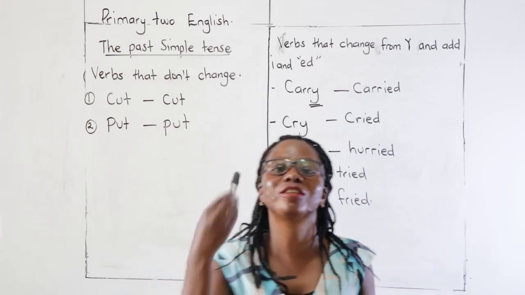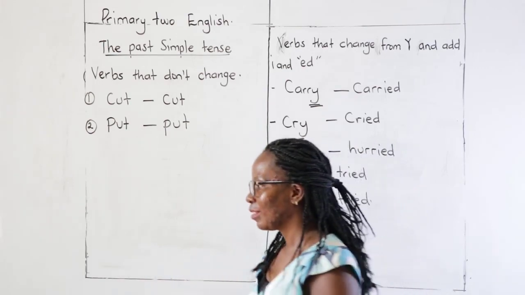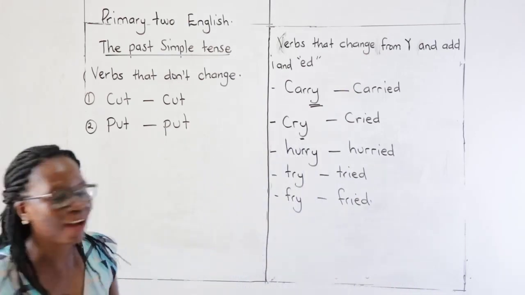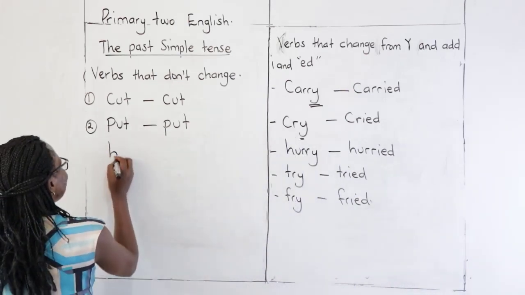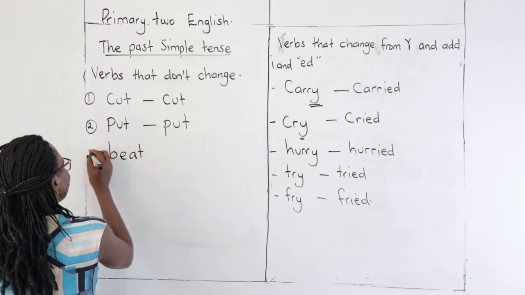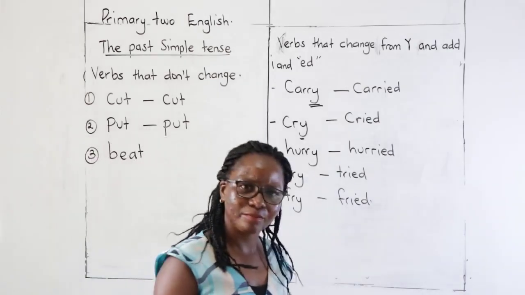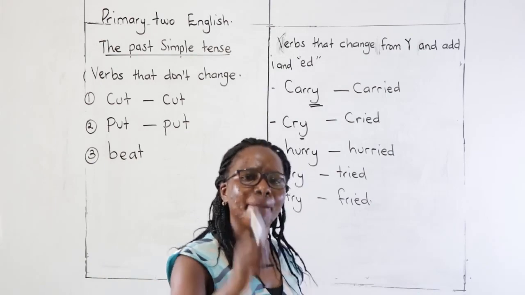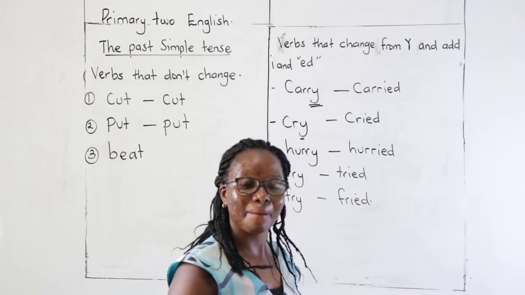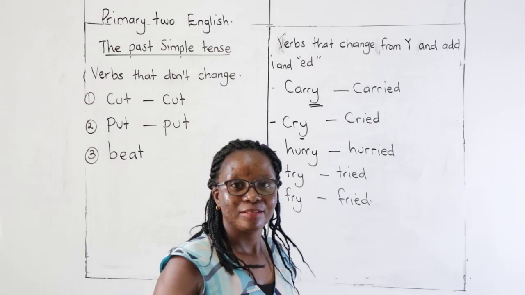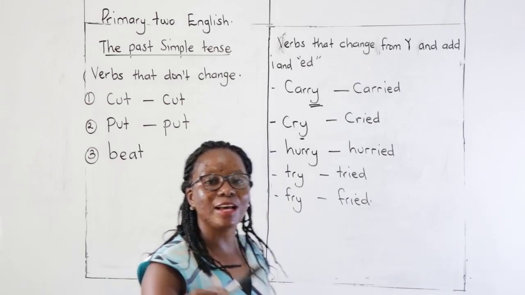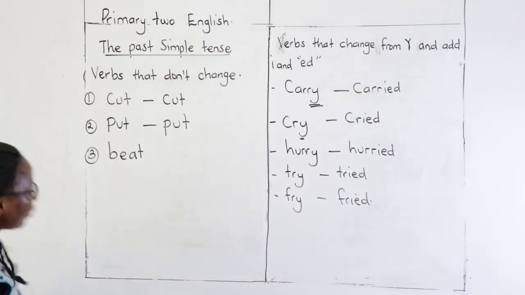So it will not change. Are we together? I have the word beat. I beat him last week. I beat him yesterday, but he didn't cry. So the word beat does not change as well.